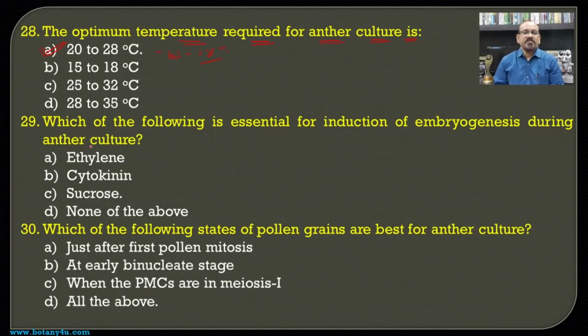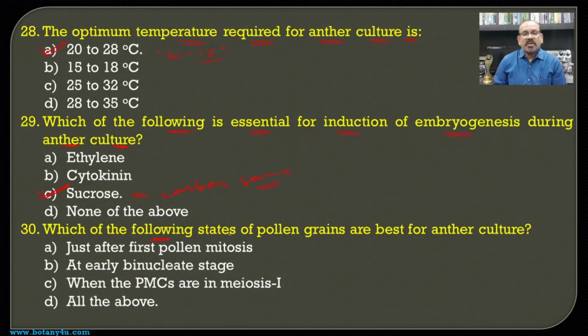Then, which of the following is essential for induction of embryogenesis during anther culture? If we see the essential component during the induction of embryogenesis in anther culture, then sucrose, which is used as a carbon source, is an important thing for the embryogenesis during anther culture.